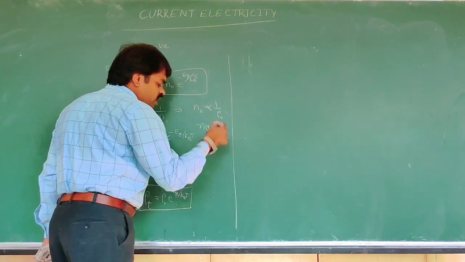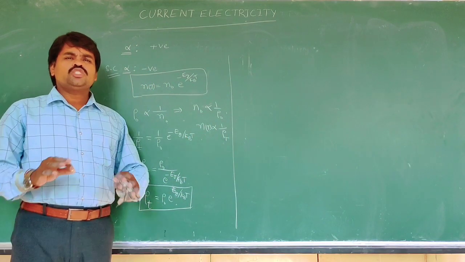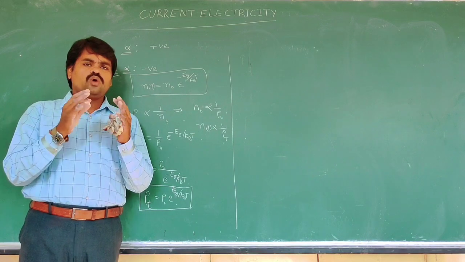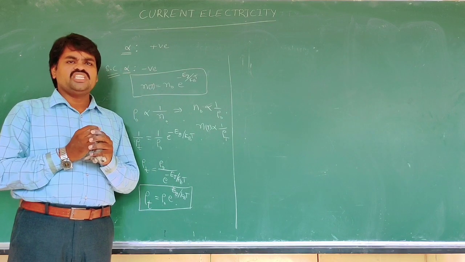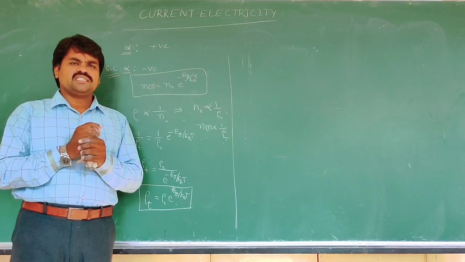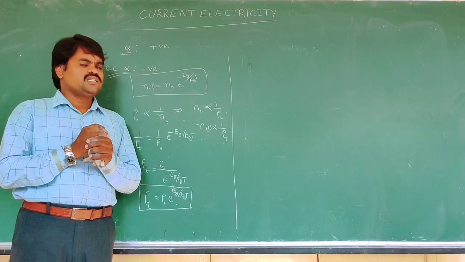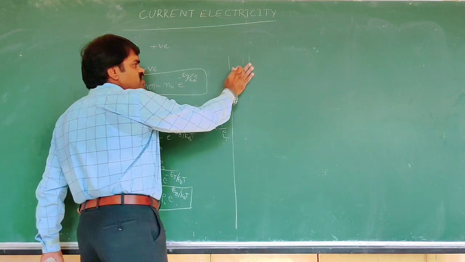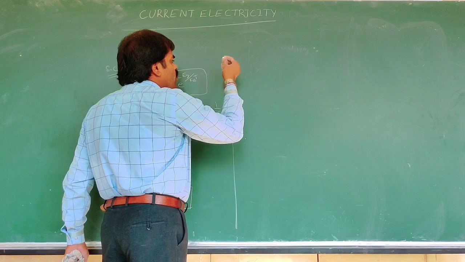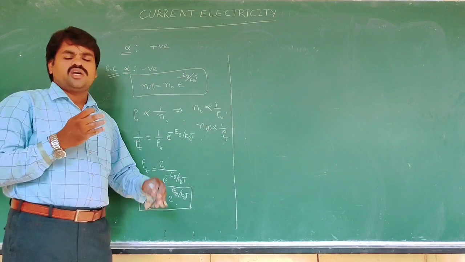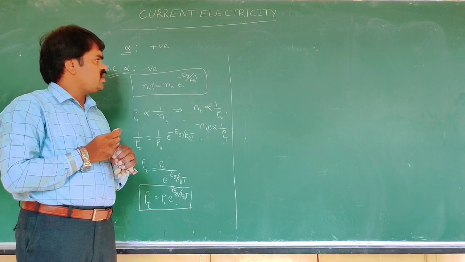Now for insulators, what about them? Insulators have infinite resistivity at absolute zero temperature.